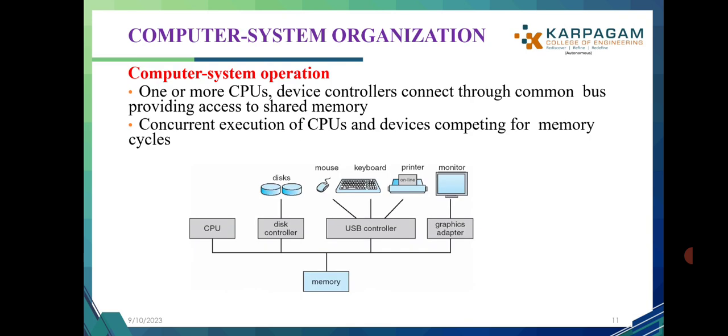The next one, computer system organization. Computer system organization means computer system operations. One or more CPUs and device controllers connect through a common bus providing access to shared memory. See the image. At the bottom of the image, the connected memory. The next, CPU, disk controller, USB controller and graphics adapter are connected to the memory through the common bus. Examples: the disk controller with disk, and the USB controller with mouse, keyboard and printer. Graphics adapter means monitor.